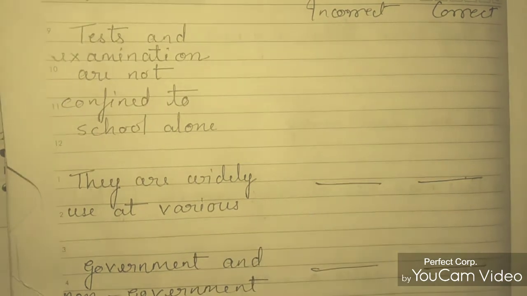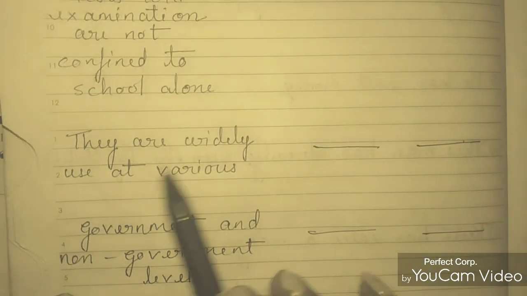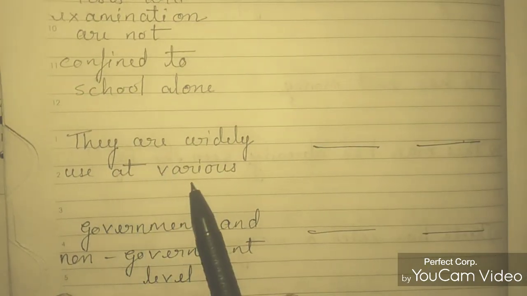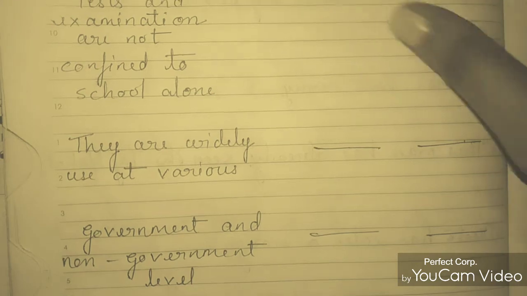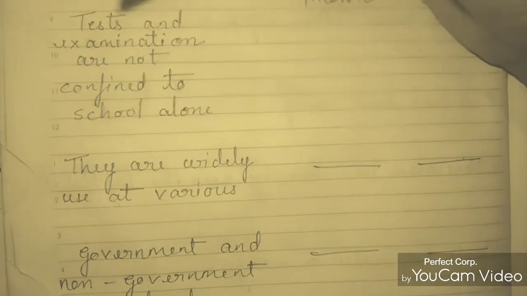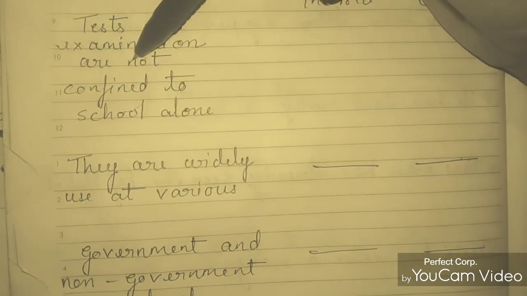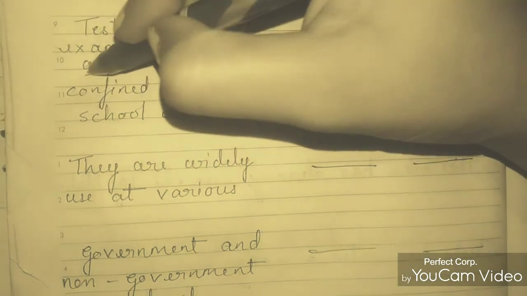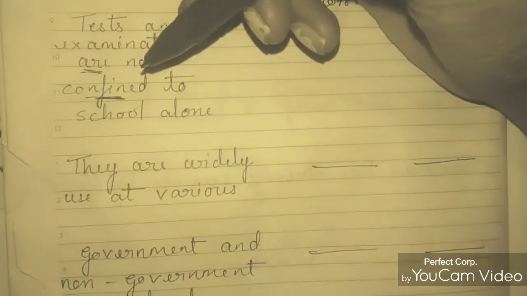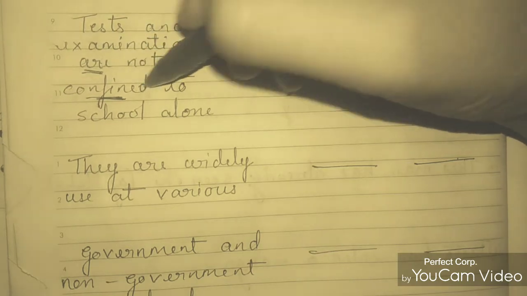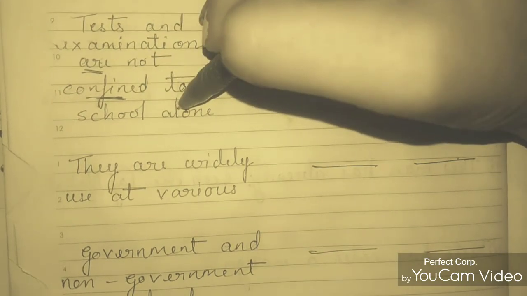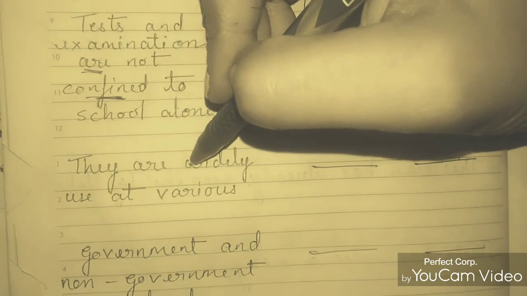Okay, now look at the next line. They are widely used at various. So when you read the first line, you'll see that the first line is written in passive voice. Test and examination are not confined. Are confined. That means simple present passive language. Are not confined to school alone. And this will be the sequential line after this only.